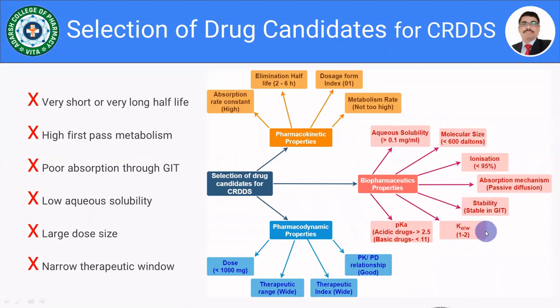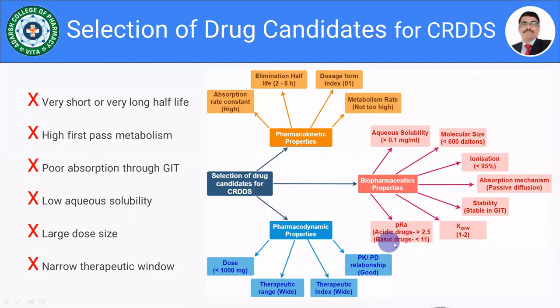Then moving towards the pKa of the drug. Yes, what should be the ideal pKa for the drug? No doubt it is not in our hands, but generally we have to select the drug. Say for example, acidic drugs should have a pKa greater than 2.5, so that the maximum amount of drug is available in the unionized form.